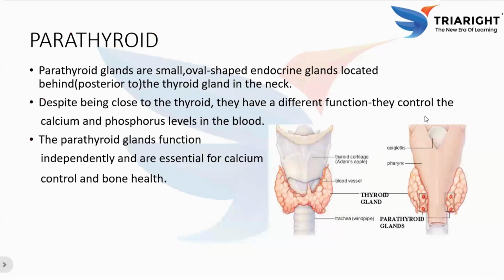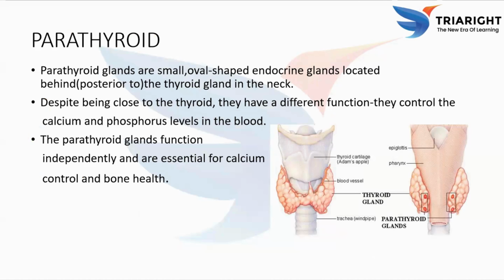And next, coming to the next gland, which is the parathyroid gland. These are small oval shaped endocrine glands located behind the thyroid gland in the neck. Here you can see this is the thyroid gland again, and this is the parathyroid. Here you can see red colored spherical structures clearly. These are the parathyroid glands, located just behind the thyroid gland in the neck.